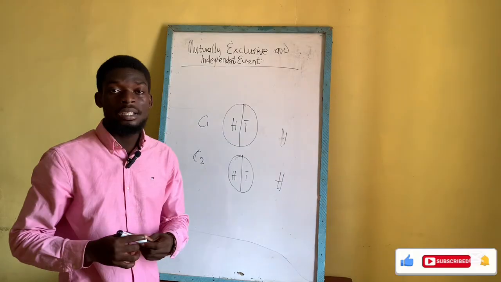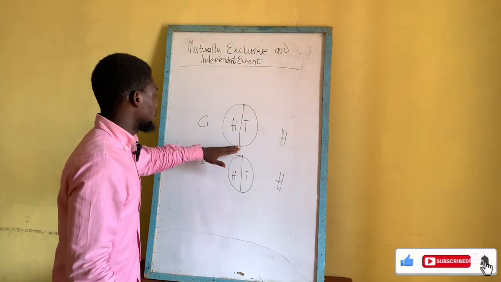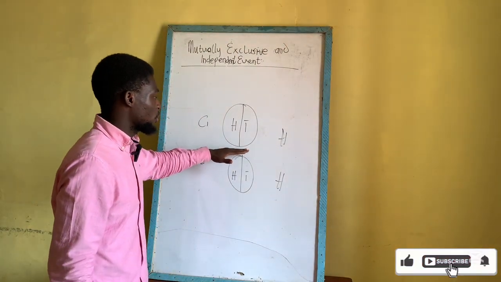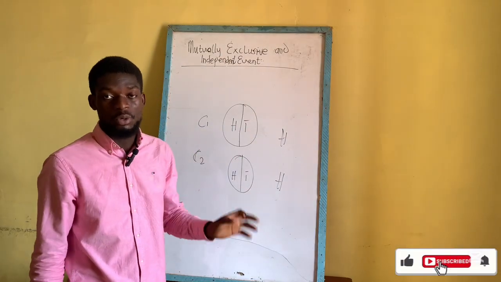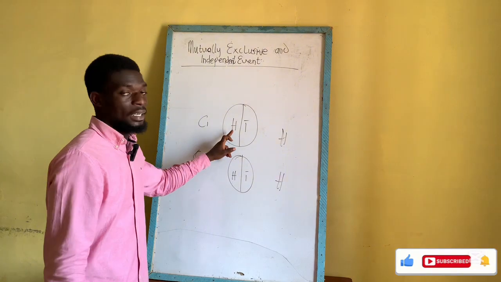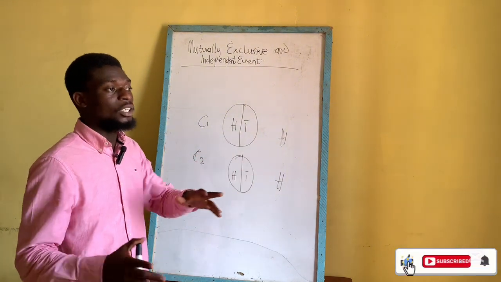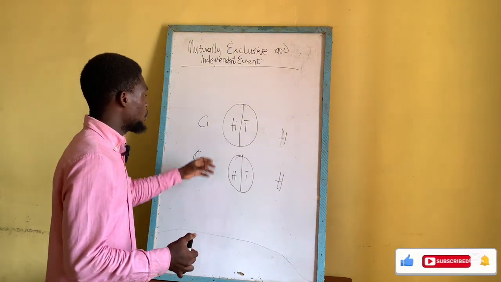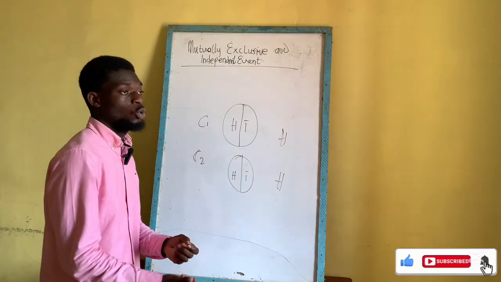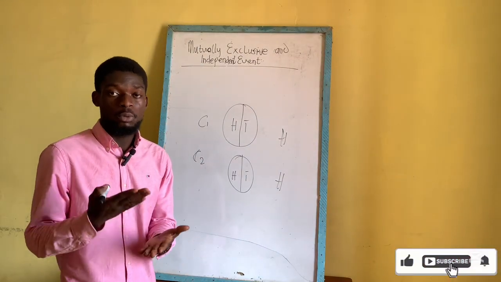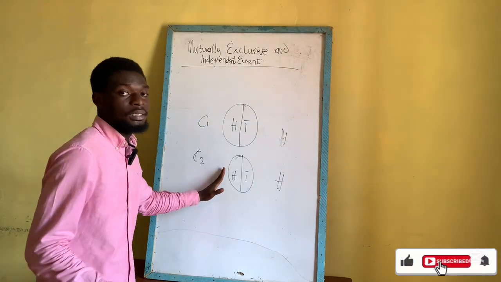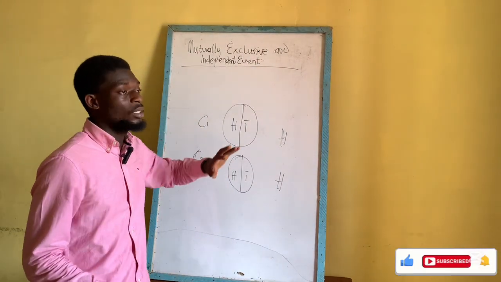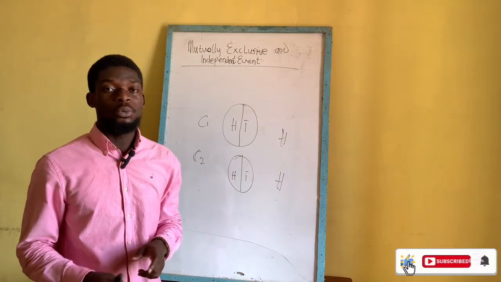But in mutually exclusive events, that's one experiment. In a single experiment, you cannot get a head and a tail at the same time, that's simultaneously. It's either you get a head or a tail. But in the case of mutually inclusive, when you toss the two coins simultaneously, you can get a head on coin 1 and a head on coin 2. But in the case of mutually exclusive, it doesn't happen that way.